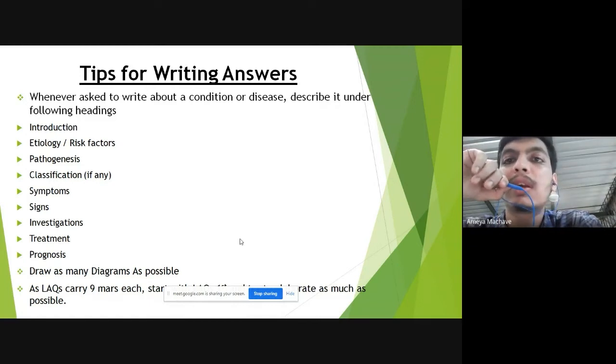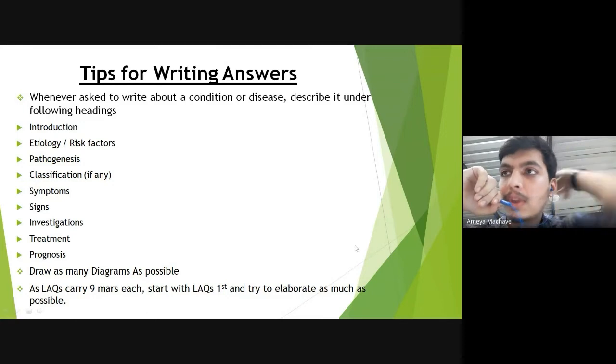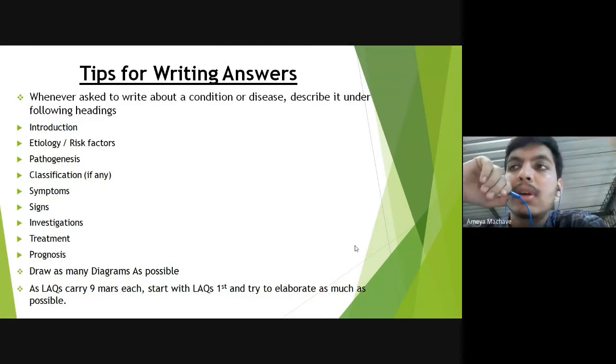Try to write it under the following headings as I've given: the introduction, the etiology, pathogenesis, classification, and then the clinical features, investigation, treatment, and the prognosis. So that would tell the examiner that you have a clear picture about the disease in your mind, and it would also help you to have a big answer.